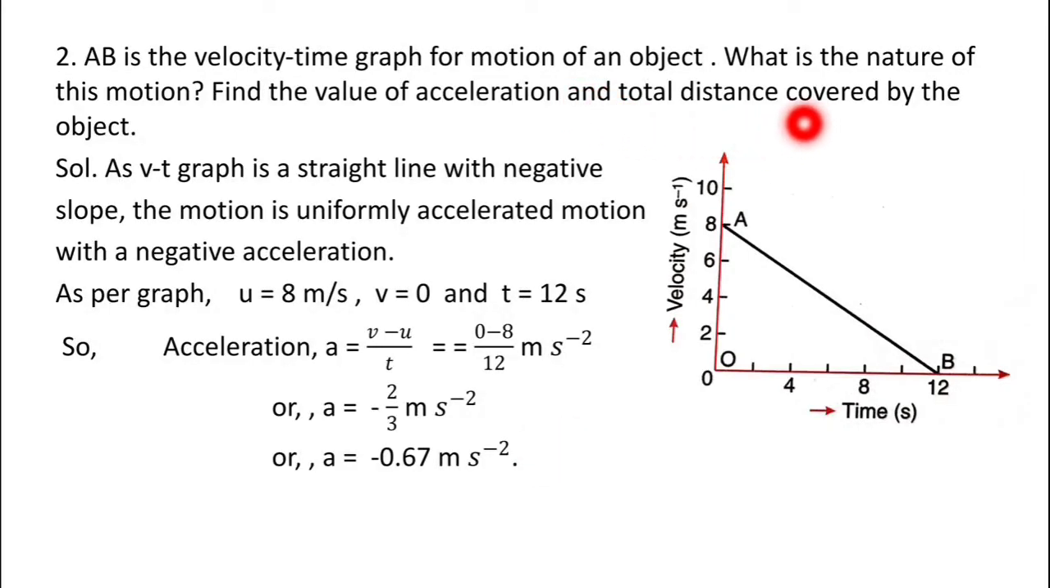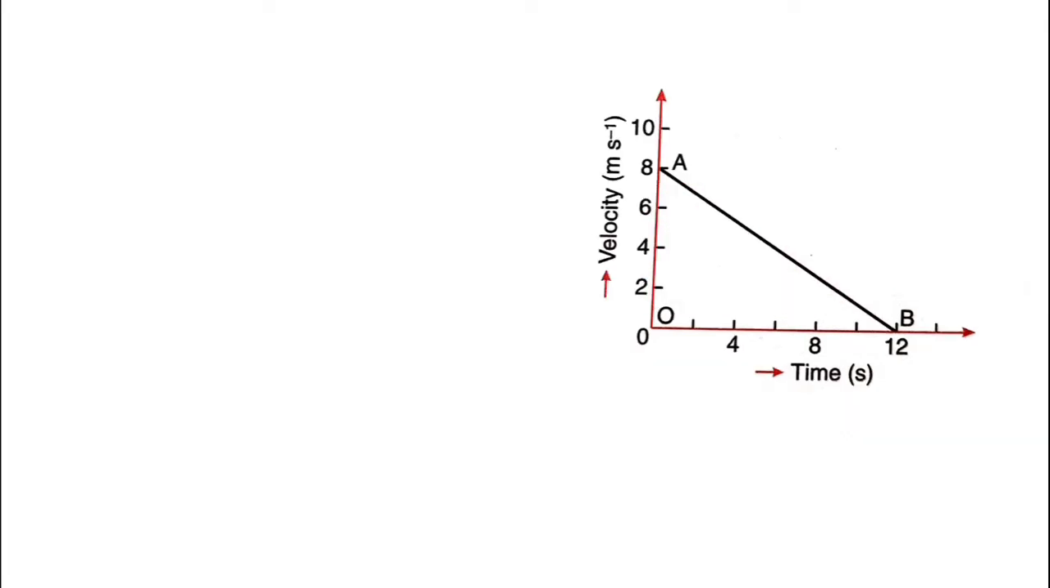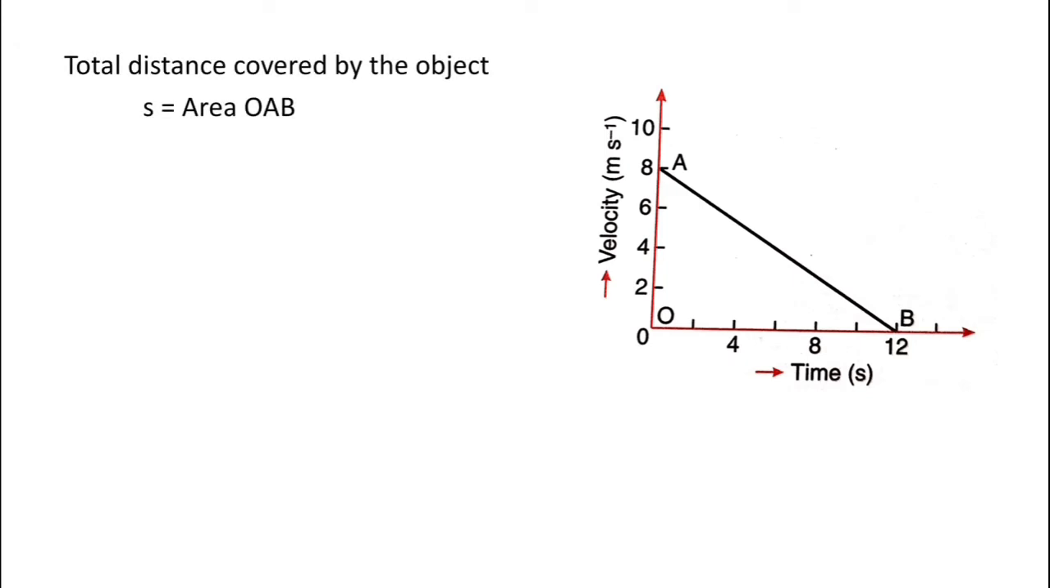Now let us try to find the distance covered by the object with the help of this graph. Now students, you know the area under the velocity time graph gives the magnitude of displacement or total distance covered by the object. So distance covered by the object is given by the area under this graph, that is the area of the triangle OAB, which is a right angle triangle. In this right angle triangle, OA represents the perpendicular and OB represents the base. And we know the area of a right angle triangle is half base into height.